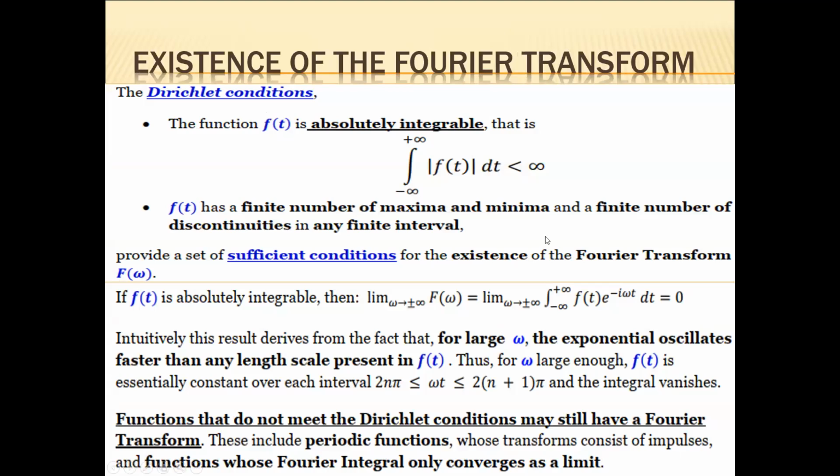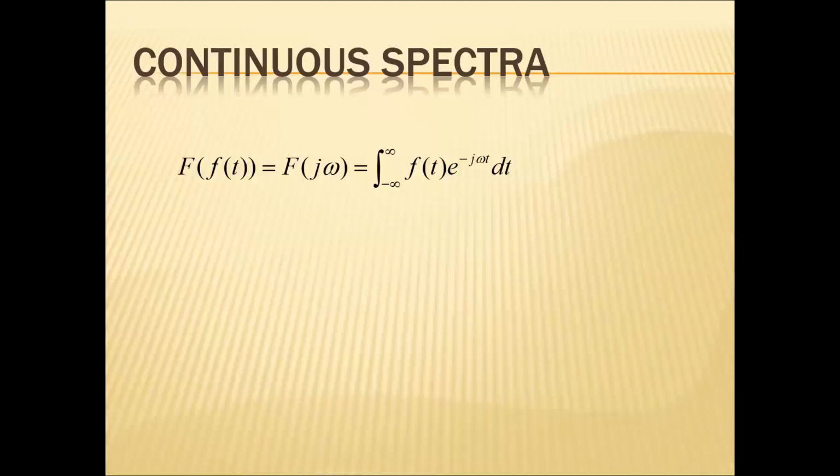And we have Dirichlet conditions like Fourier series. The different Dirichlet conditions are: the signal f of t should be integrable, and the signal should have a finite number of maxima and minima and a finite number of discontinuities in any finite interval.